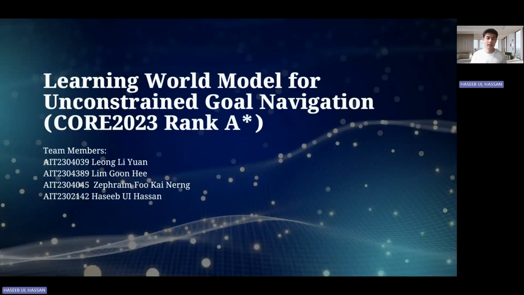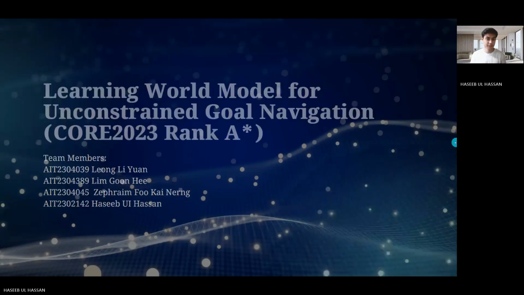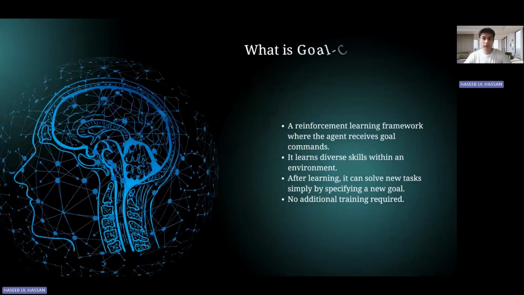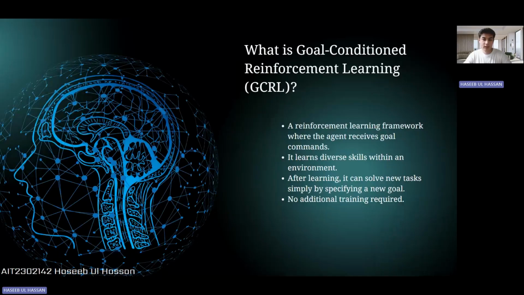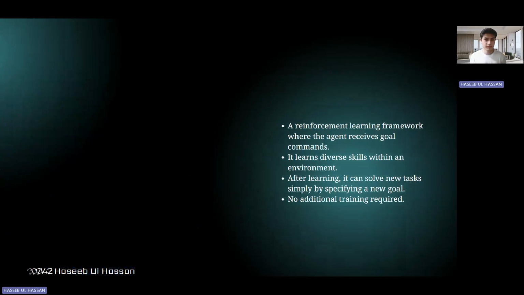My name is Hasib, and today I will be presenting the project. So our project name is World Model for Unconstrained Goal Navigation. Now, what is goal-conditioned reinforcement learning? A GCRL is a framework where the agent receives different goal commands. So in a GCRL, the agent has one policy to reach many different goals.